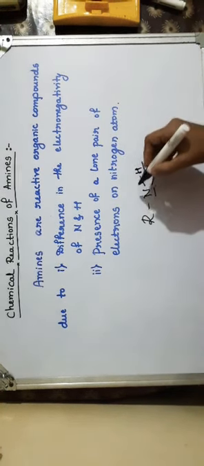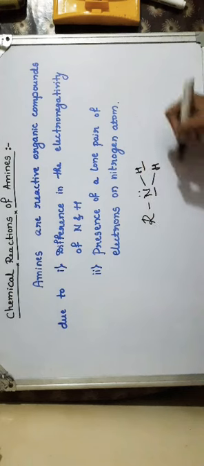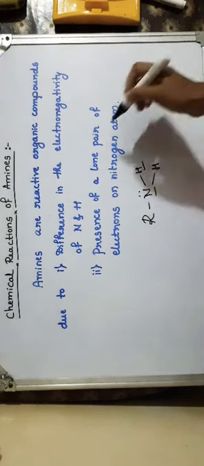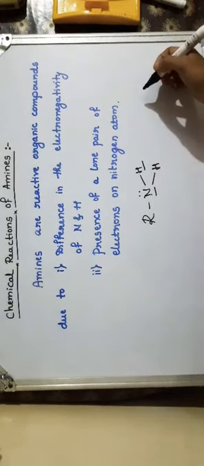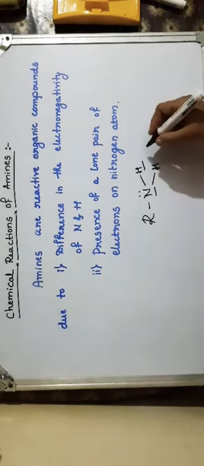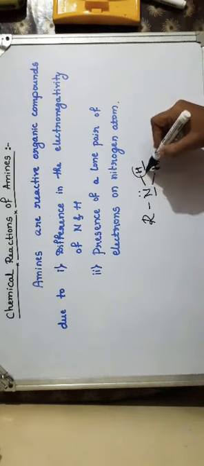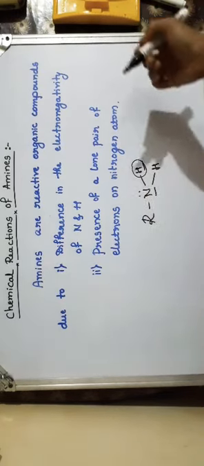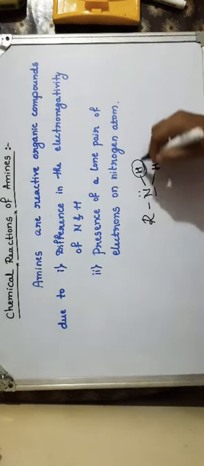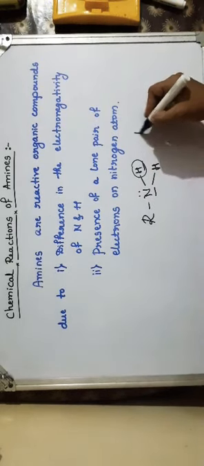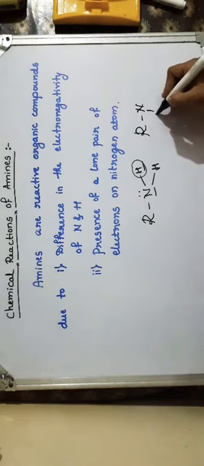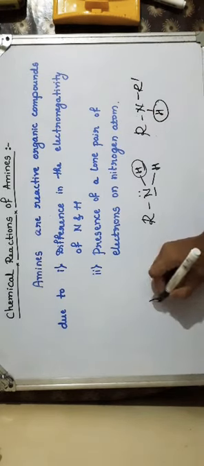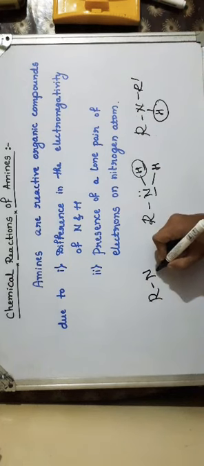And the second reason is the presence of a lone pair of electrons on the nitrogen atom. Because of these two reasons, amines are reactive organic compounds. Depending upon the number of hydrogen atoms, the reactivity also changes. For example, if a primary amine is there, there are two hydrogens. If a secondary amine is there, then there is only one hydrogen. So as the number of hydrogens changes, the reactivity of these amines also changes.